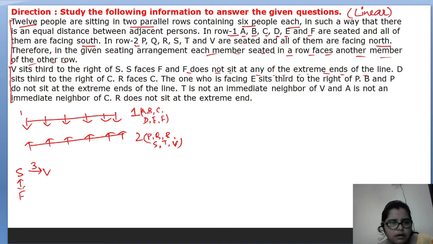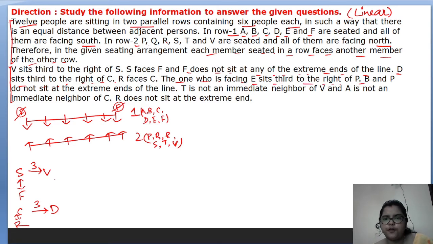So F will not sit here, and F will not sit here either. Next, D sits third to the right of C. So we will seat D third to the right of C. R faces C. Done.